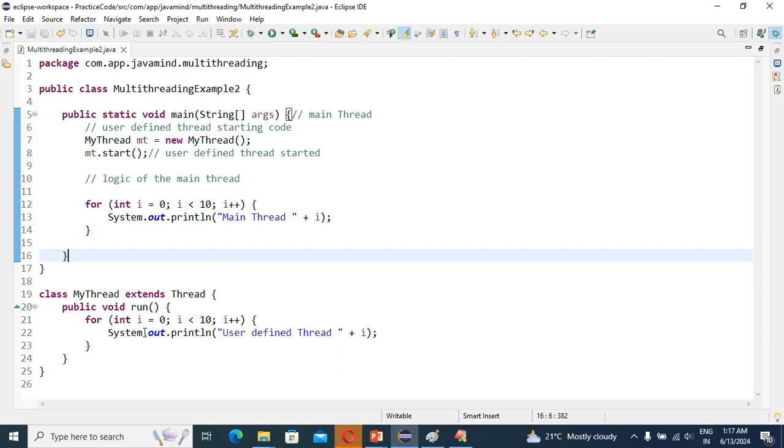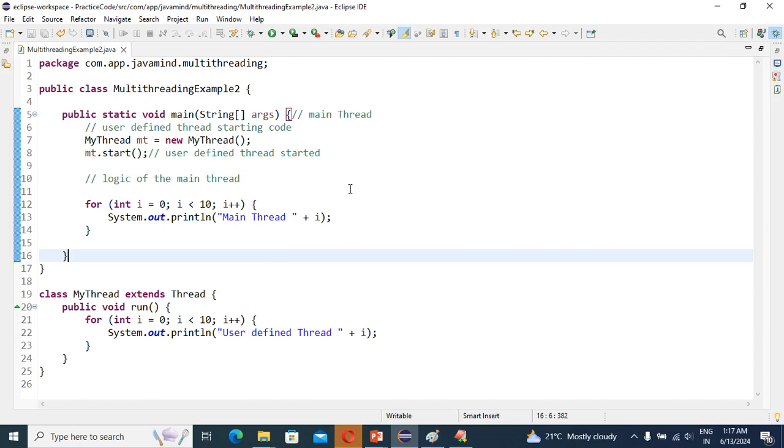So starting the user defined thread. To start the user defined thread, you will have one main thread, right? So that's why the main thread is our public static void main, right? This is the main thread. So from this place only we can start the user defined thread, right?